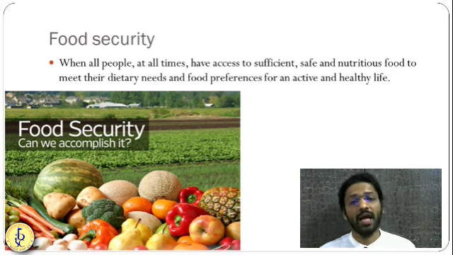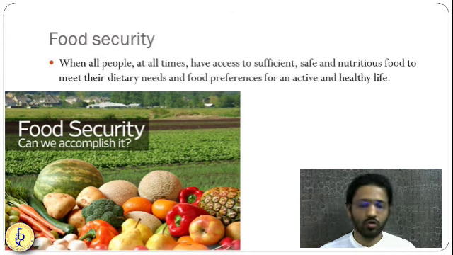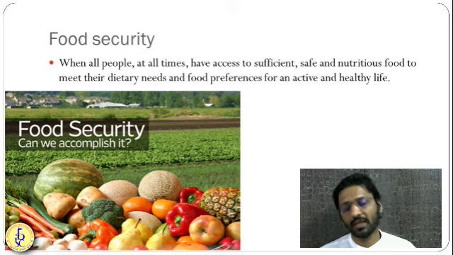It will have good nutritional value, it will be in enough quantity, it will be provided in a timely manner and in a sufficient amount, for the sustainable and healthy living of that person. So you call it food security.